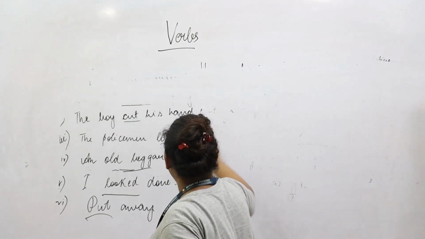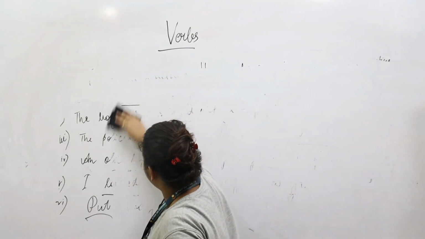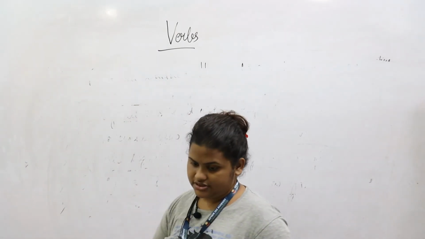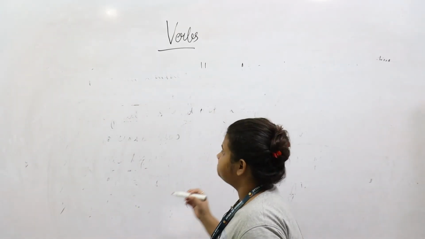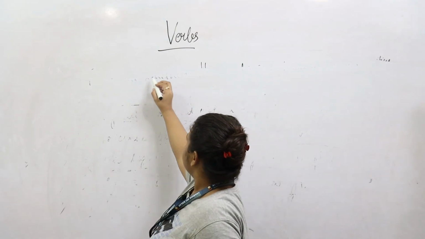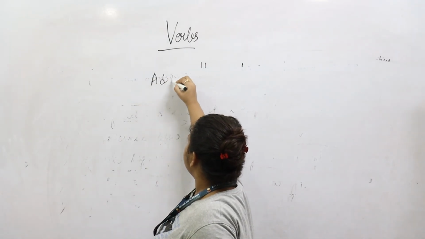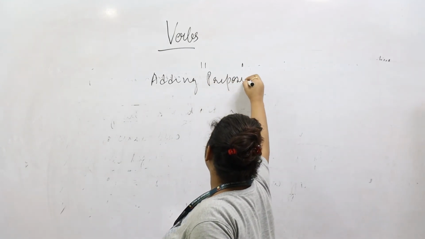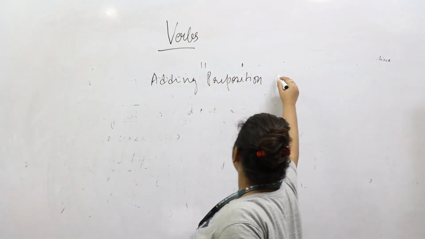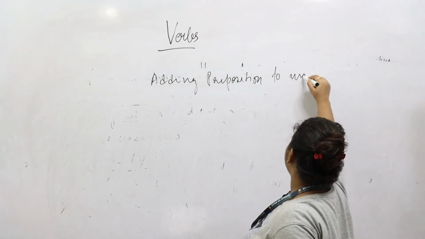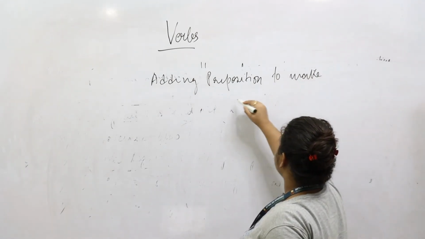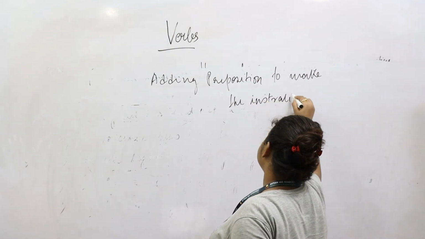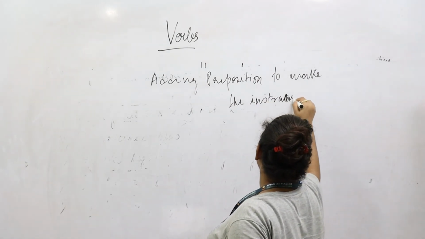In order to do that, we'll quickly take up a few examples, which are adding prepositions to make the intransitives as transitives.